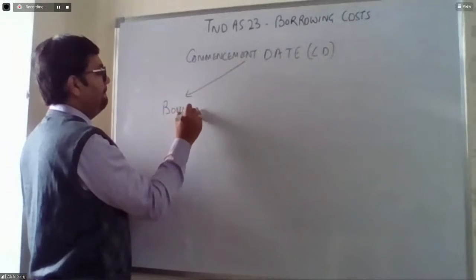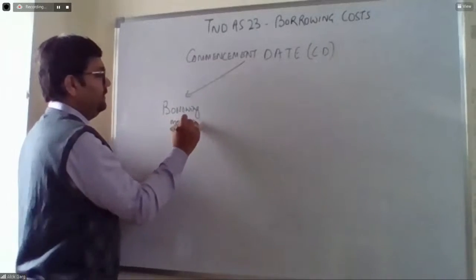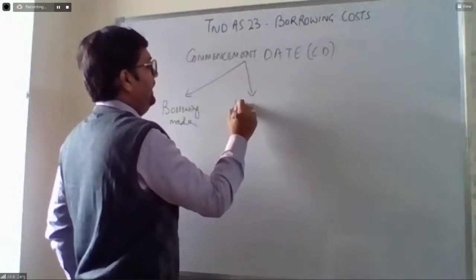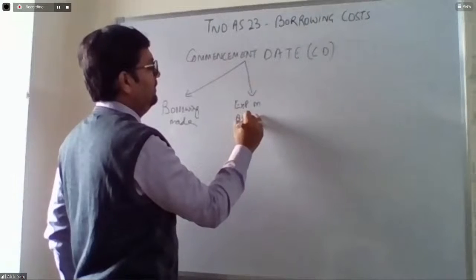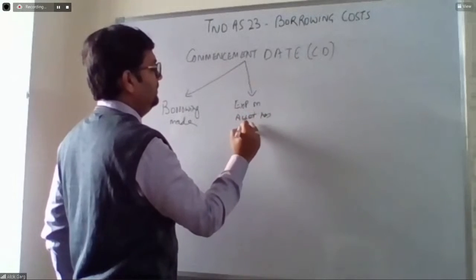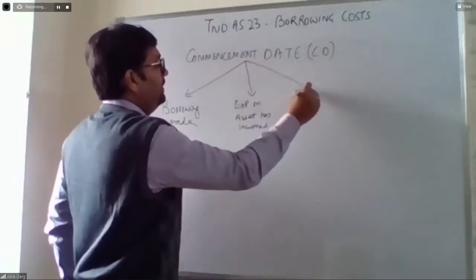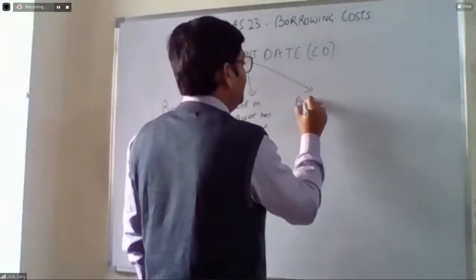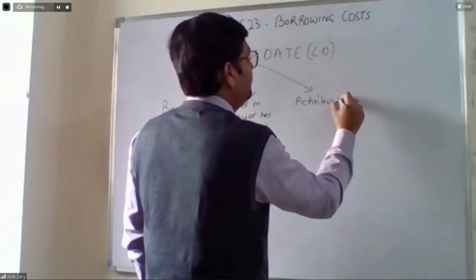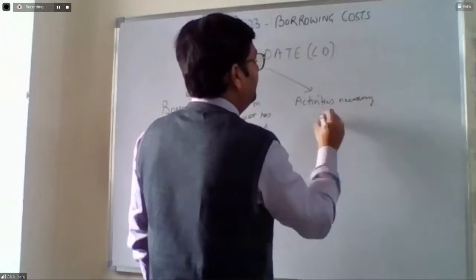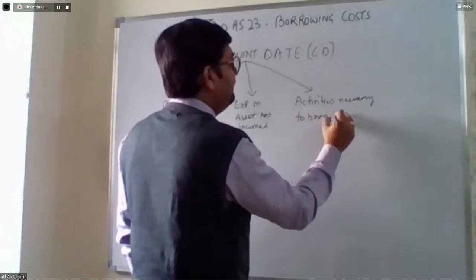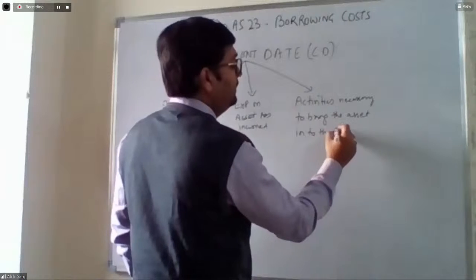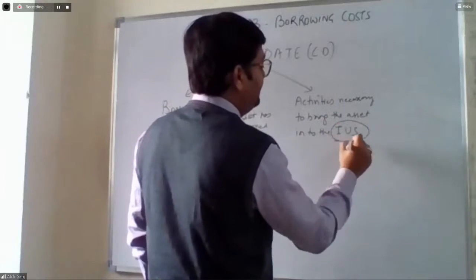Borrowing made: the borrowing has been done, the loan has been taken. Second, expenditure on the asset has been incurred. Third, activities necessary to bring the asset into the intended use or sale have been started.